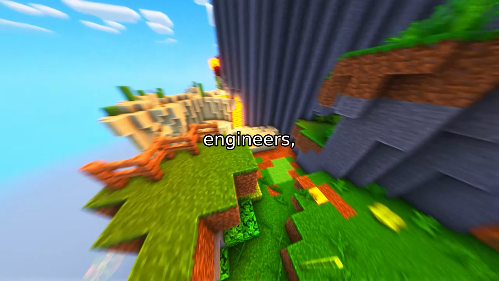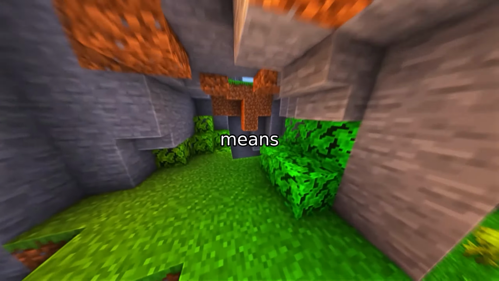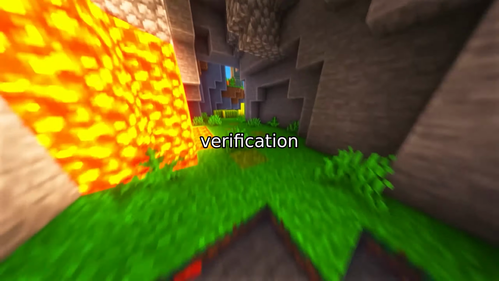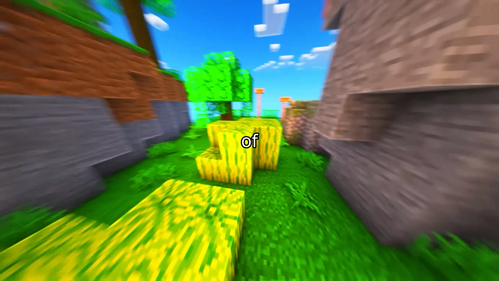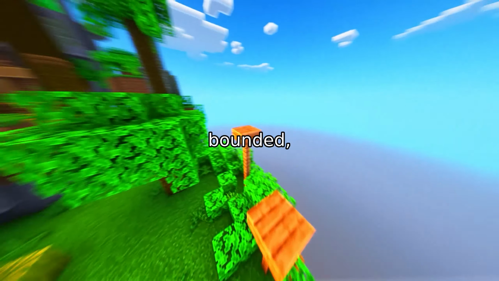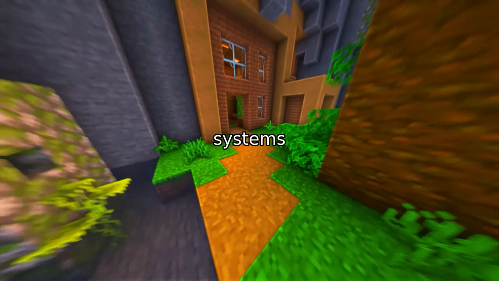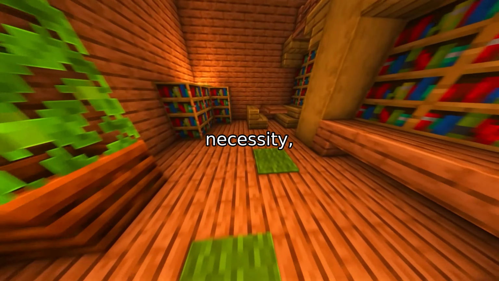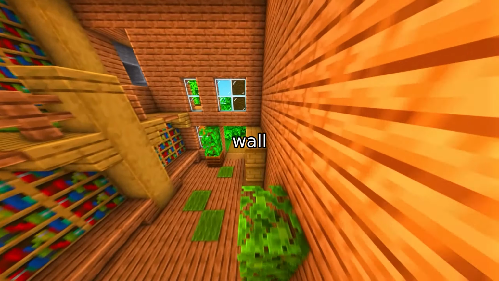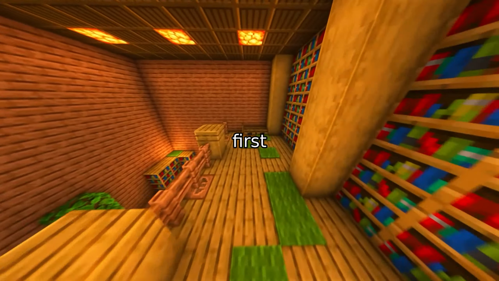For researchers and engineers, this doesn't mean giving up. It means shifting focus from chasing perfect verification to rigorously managing the Pareto frontier of the Trilemma. We design bounded, decidable fragments, we accept structural blindness as the price of containment, and we build systems that are safe by mathematical necessity, not by empirical hope. The wall is real. Understanding it is the first step to navigating it.